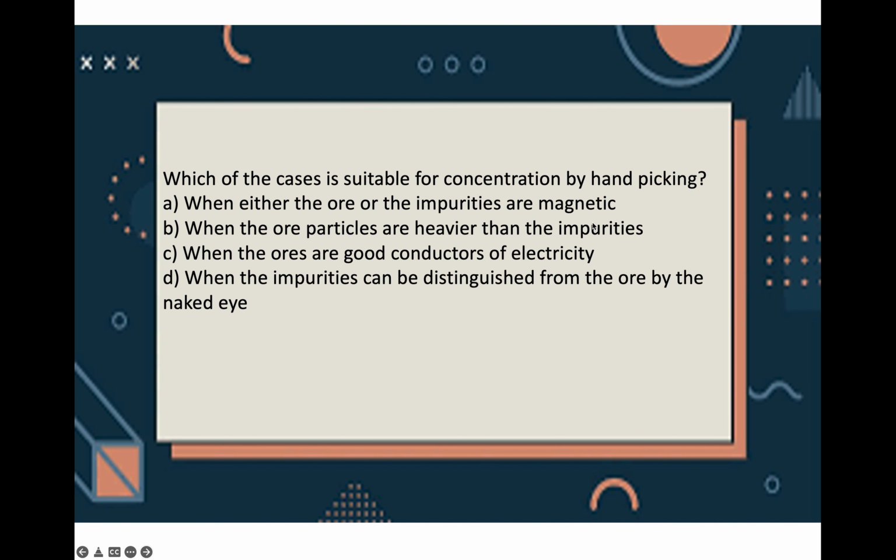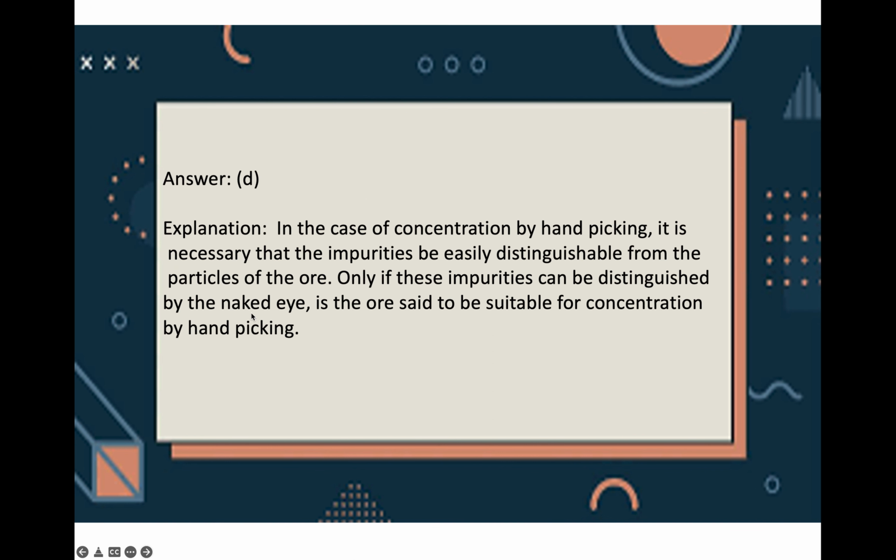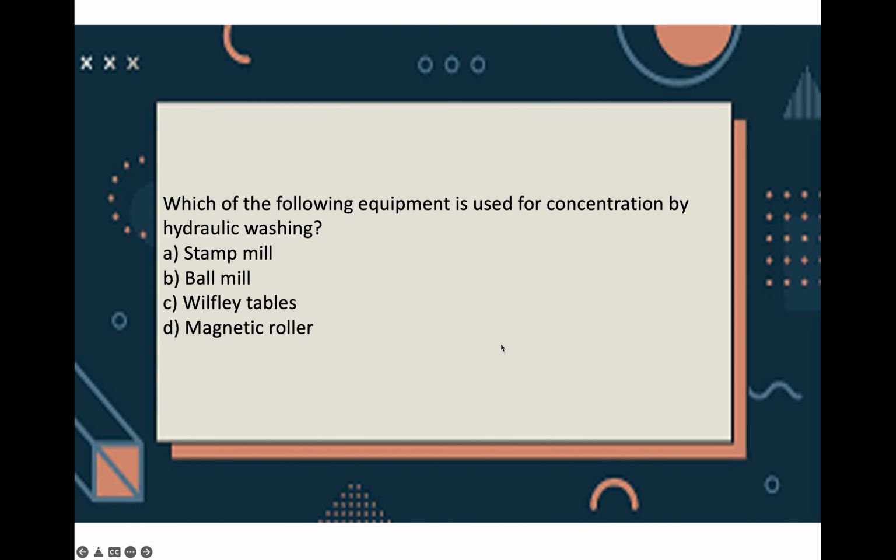Okay, next question. Which is suitable for concentration by hand picking? When either ore or impurities are magnetic, when ore is heavier than impurity, when ore is a good conductor of electricity, or when impurities can be distinguished from the ore by naked eye. Option D, naked eye. That is very easy, because for hand picking it is necessary that impurities should be easily distinguishable. Only if impurities can be distinguished by naked eye, then it is easy to do concentration by hand picking.